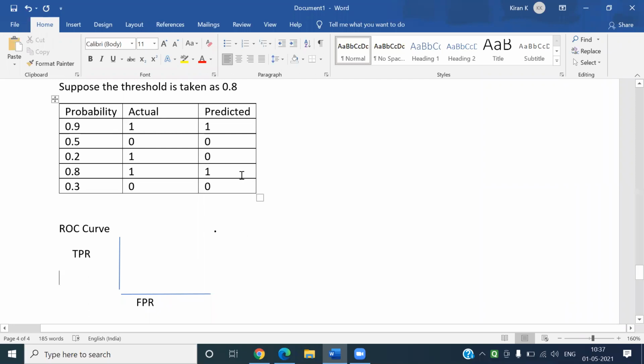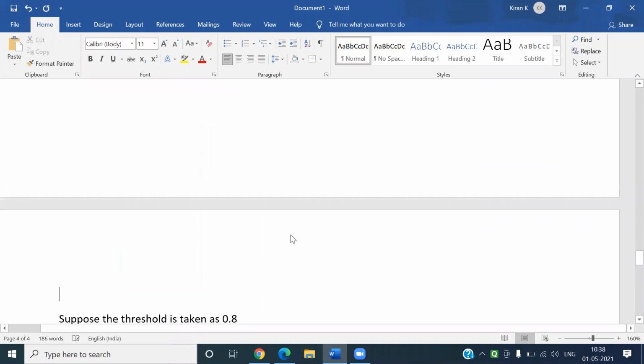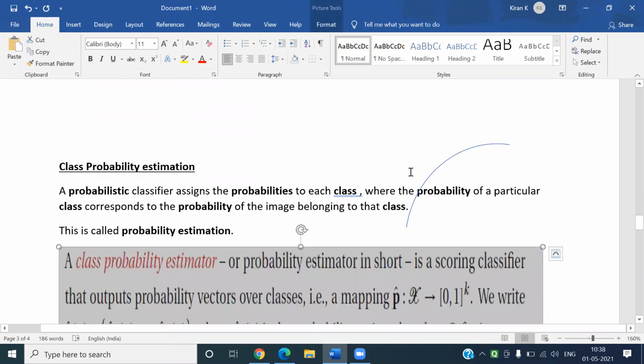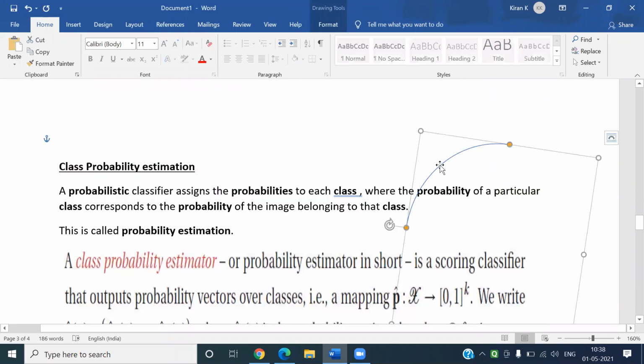Now the threshold should be high. Let us take 0.9 or something like that, very high. Then we'll get a point somewhere here. Suppose a graph is drawn in between these two, then we will end up with a curve like this.